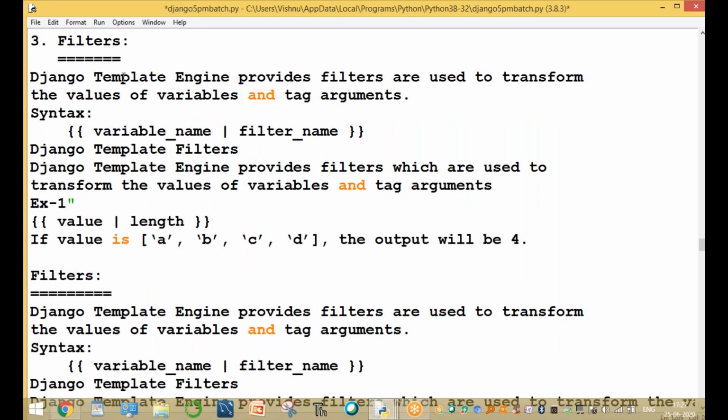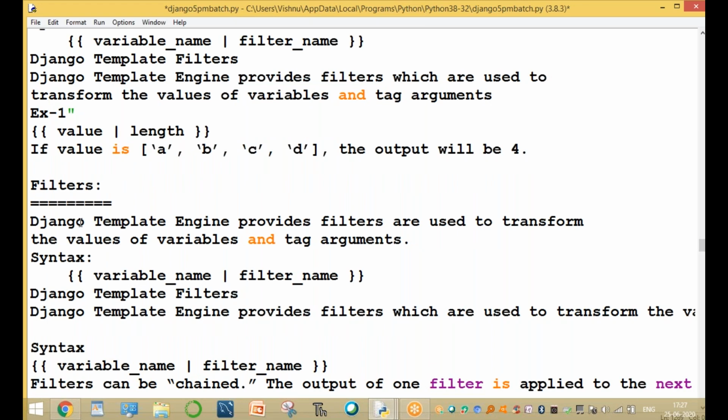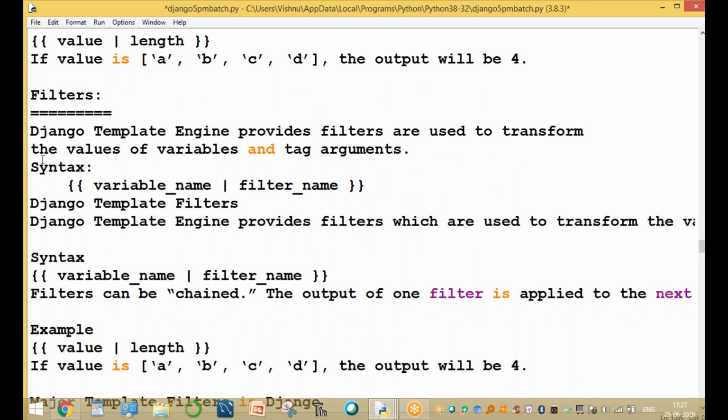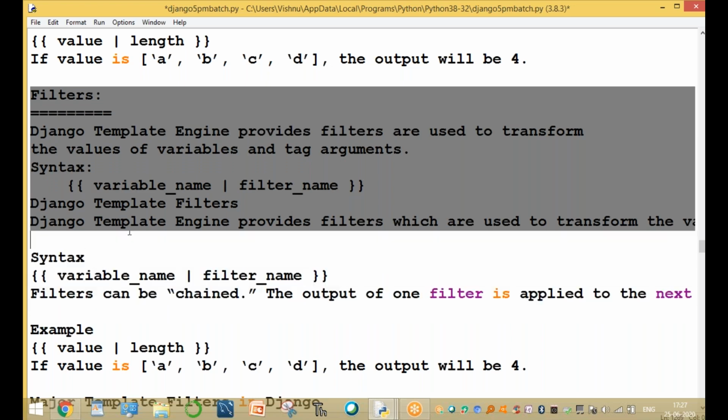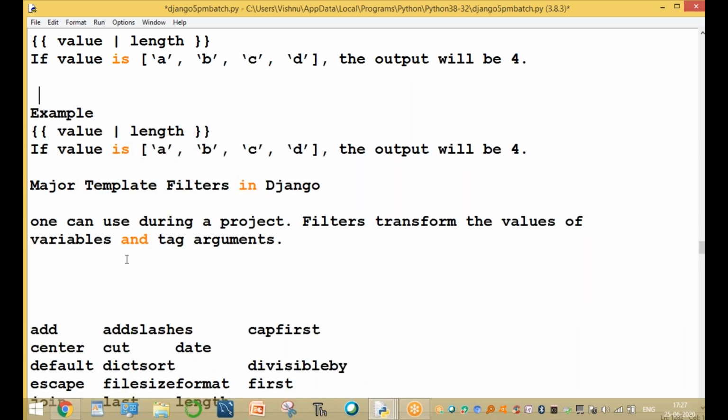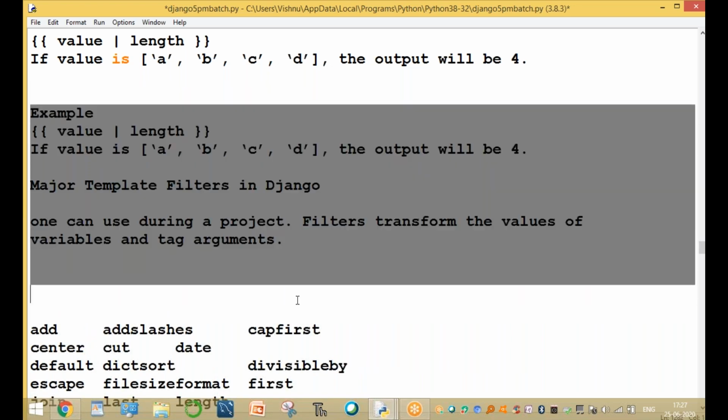What are filters? These filters are used to filter the data depending on the requirements. There are a number of filters available, and I'll show you one by one.